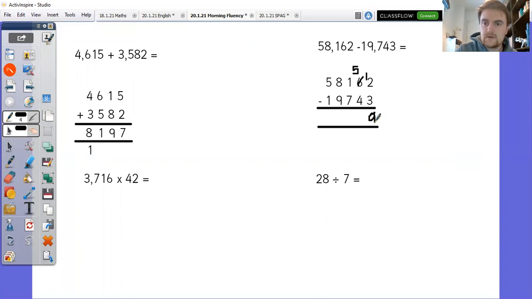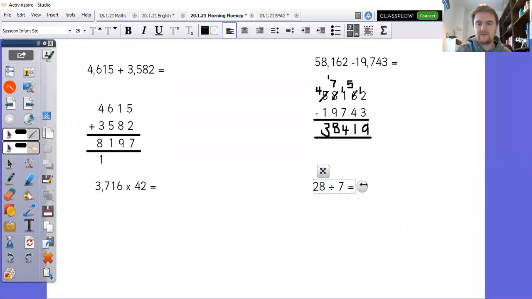Less successful there. 5 take away 4 is 1. 1 take away 7 I can't do, so I will have to borrow. 11 take away 7 is 4. 7 take away 9 I can't do, so I will have to borrow. Turn that 5 into a 4. 17 take away 9 is 8, which is the hardest number to do on here. There we go. And 4 take away 1 is 3. So 38,419 should be your answer.